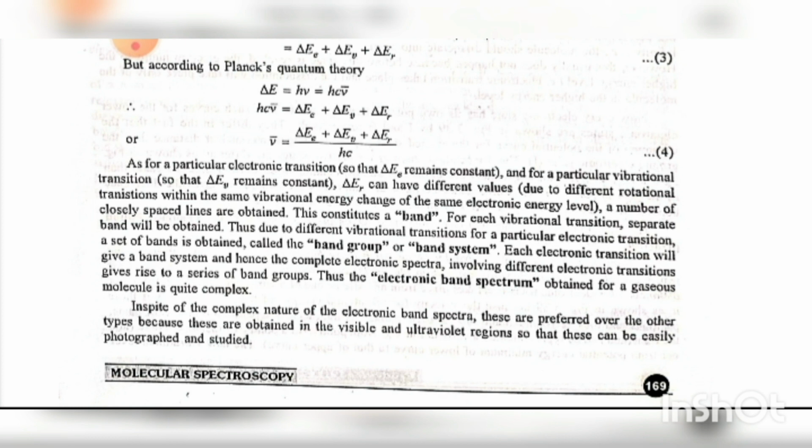Thus, the electronic band spectrum obtained for a gaseous molecule is quite complex. In spite of the complex nature of the electronic band spectra, these are preferred over the other types because these are obtained in the visible and ultraviolet regions, so that these can be easily photographed and studied.